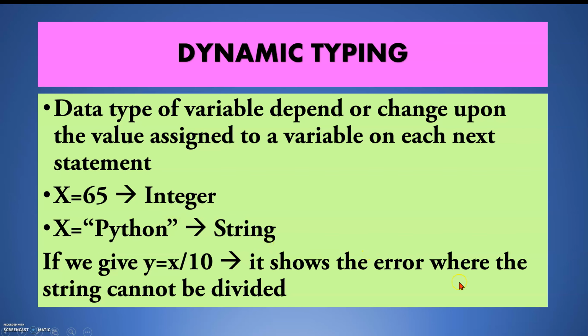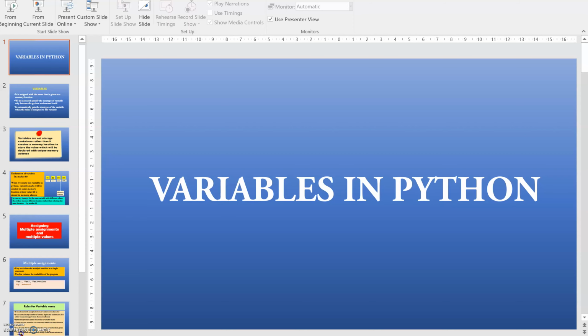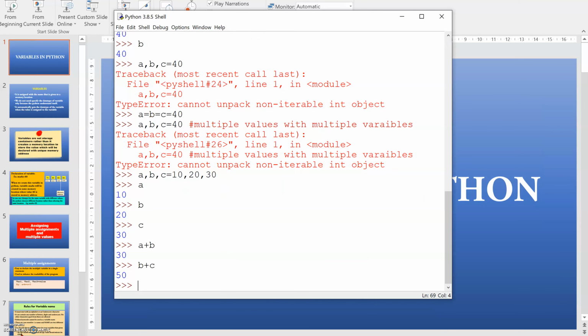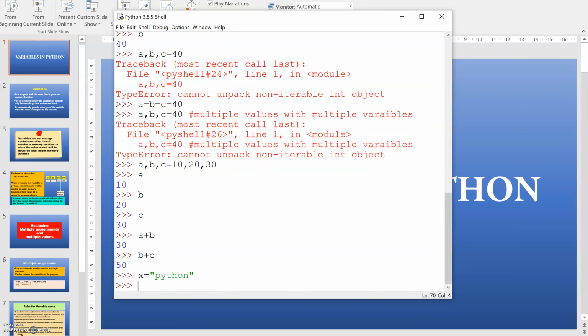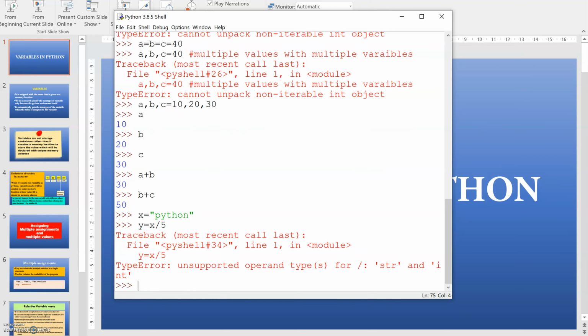It shows an error. Let's see the example: x = "Python", then y = x / 5. It will show that a string and an integer cannot be divided. It is unsupported in Python.